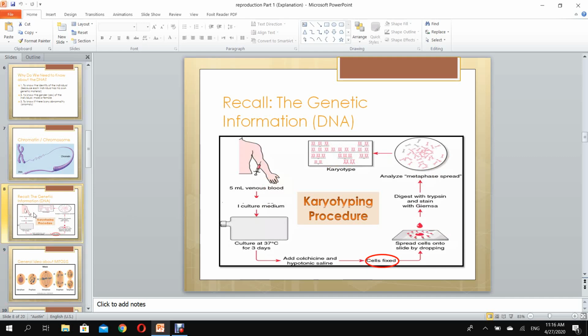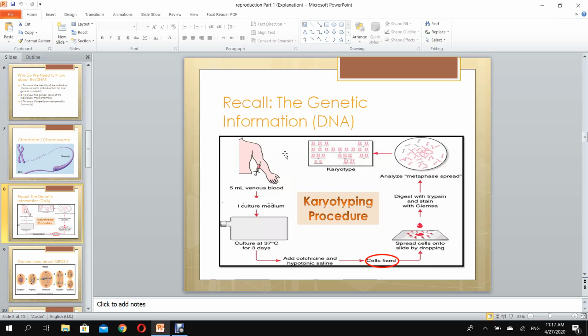So how can I look into these chromosomes? How can I see these chromosomes? Of course, we cannot see cells, so we cannot see the DNA, and we cannot see the chromosomes with our naked eye. But there is a process called karyotyping. Karyotyping allows us to see the chromosomes inside the nucleus. Here is one of the procedures done in order to make a karyotype. 5 milliliters of venous blood is taken from this individual.